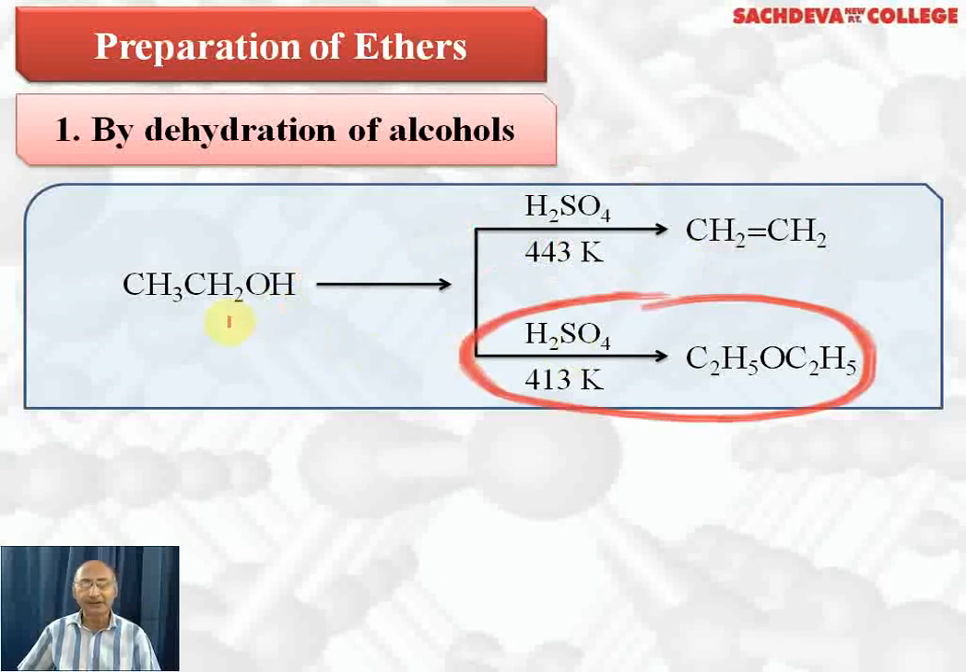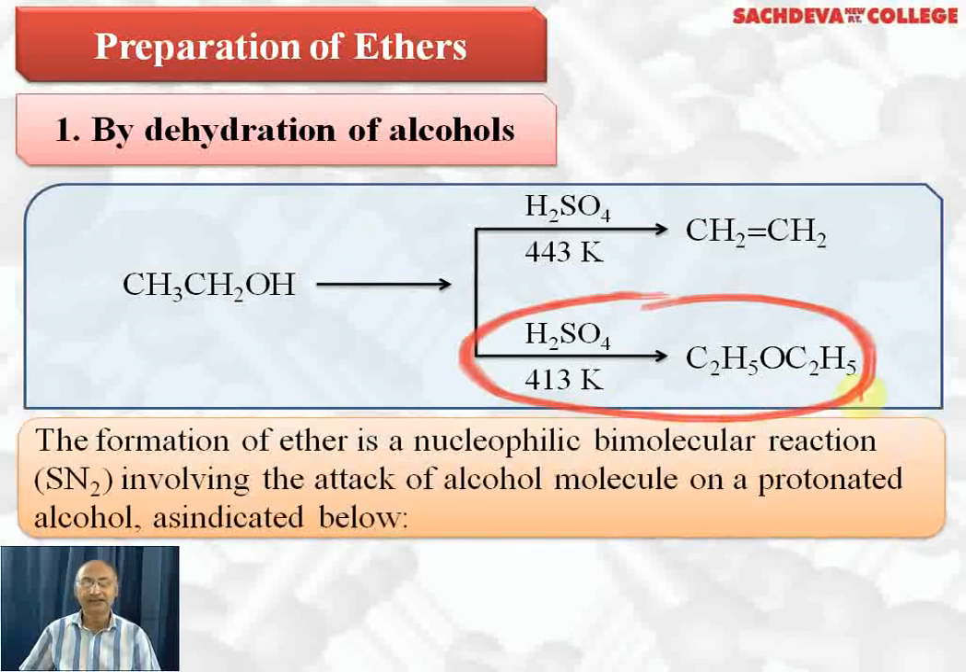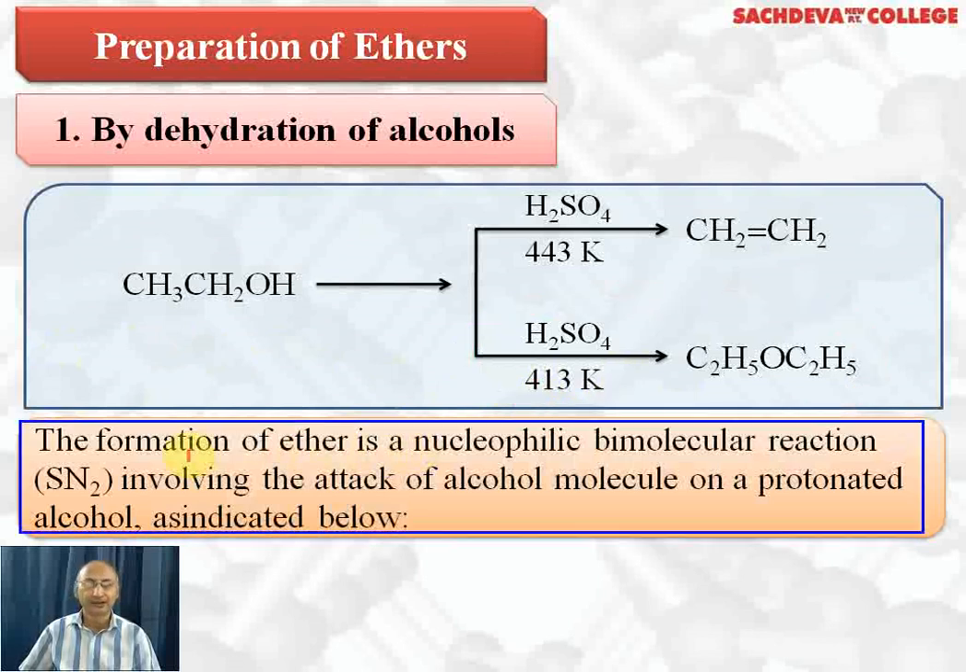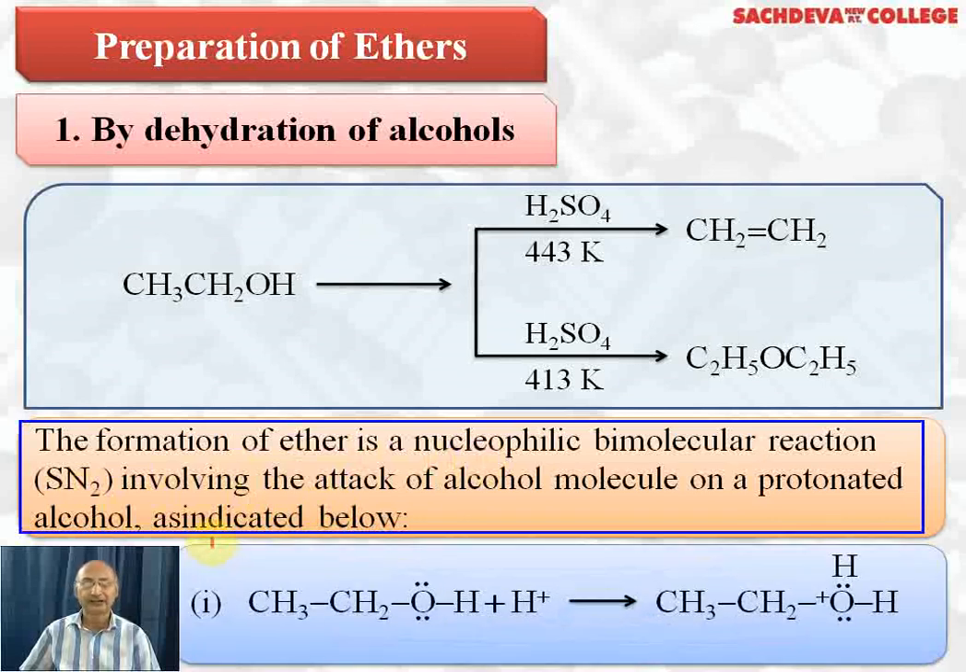But if we take double the alcohol and half the concentrated sulfuric acid, and the temperature is controlled at 413 Kelvin, we get diethyl ether. So diethyl ether is formed from 2 moles of ethyl alcohol with concentrated sulfuric acid at 413 Kelvin. The formation of ether is a nucleophilic bimolecular reaction, that is, it follows the SN2 mechanism involving the attack of alcohol molecules on protonated alcohol, as shown in the next slides.